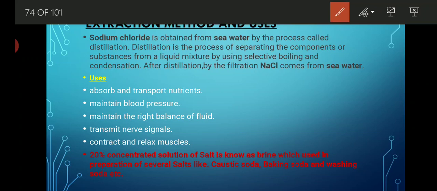See, sodium chloride is naturally obtained from seawater by the process of distillation. Before distillation, the evaporation process is done. But after the evaporation, some impurities are present along with the sodium chloride, like magnesium chloride, aluminum chloride, magnesium carbonate. In order to get a purified form of sodium chloride, it undergoes the process of distillation. After that, a fresh form of sodium chloride is obtained. So simply we can say that sodium chloride is extracted by the process of evaporation and distillation.